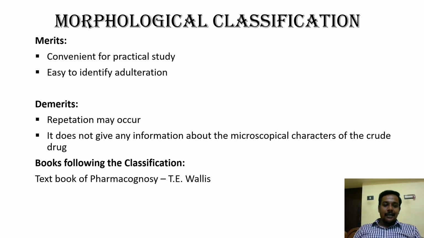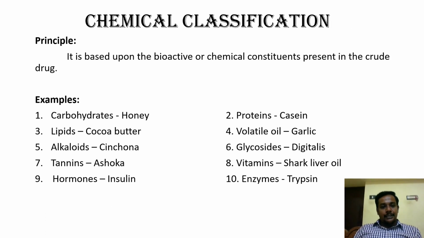Yes, it's Textbook of Pharmacognosy by T. Wallis. You can go to the library and see. Please take the book from the library and have a look once. Here all the chapters are classified based on the morphological parts of the crude drug. Okay, so that's about the morphological system.